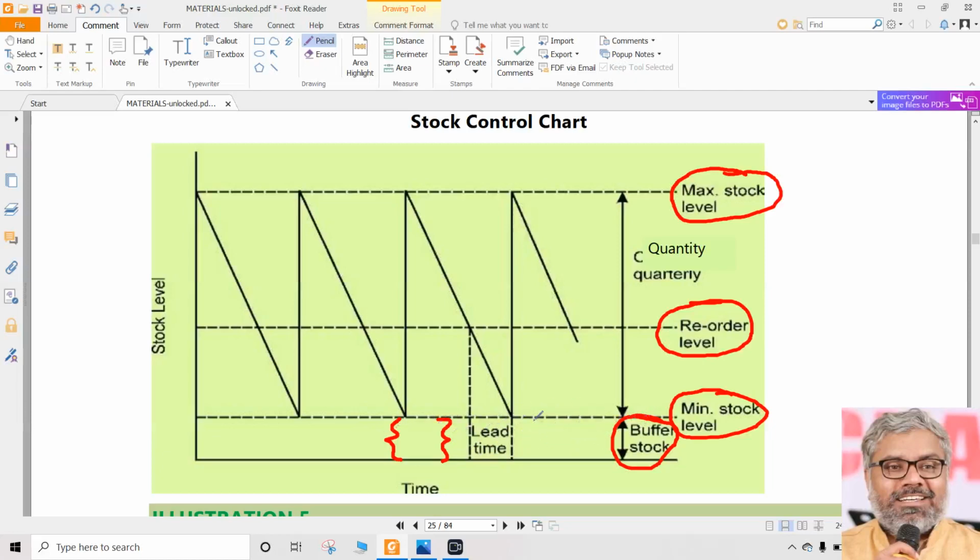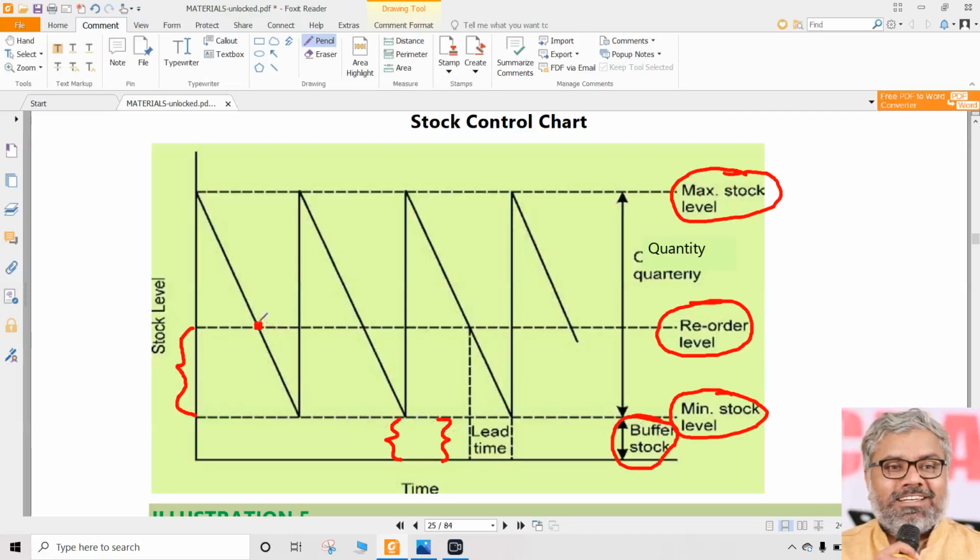So forget about this one. Basically, minimum stock should definitely be maintained at all times. The stock in the godown should never go below that, and should never exceed the maximum stock. Then what is the reorder level? Reorder level is that when the inventory at the godown has reached this level, a fresh order is made. And understand the difference between these two. Naturally, this is going to be the lead time, inclusive of buffer stock. Ignoring the buffer stock, this is the lead time.